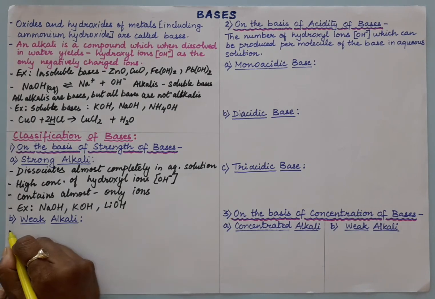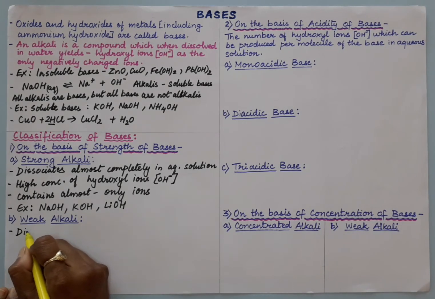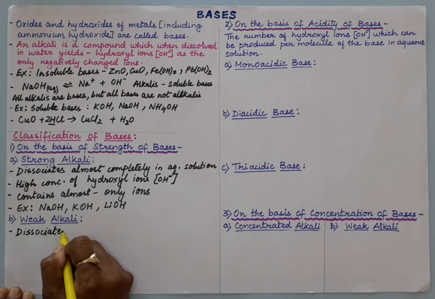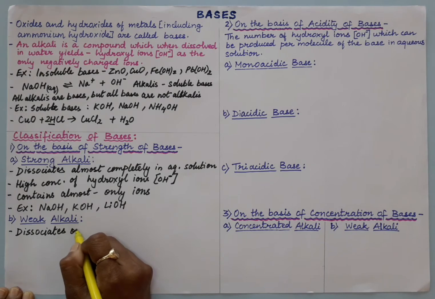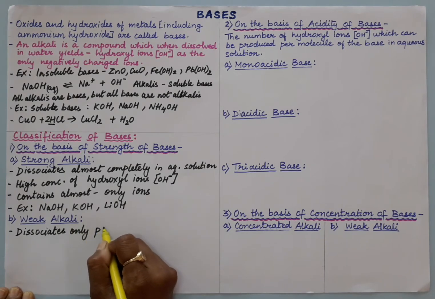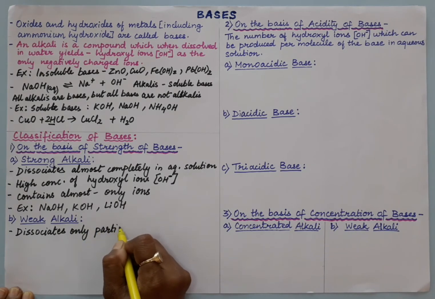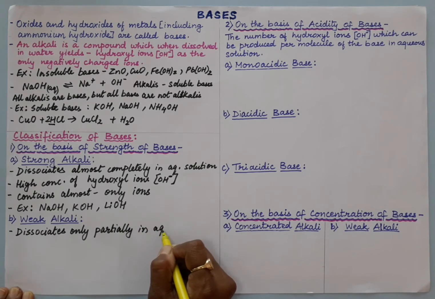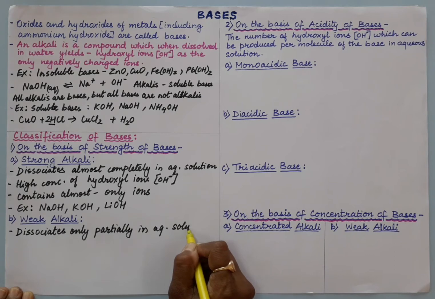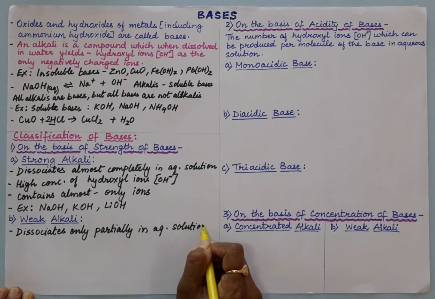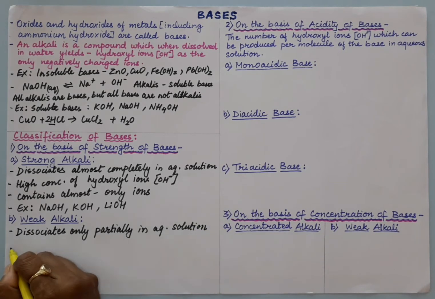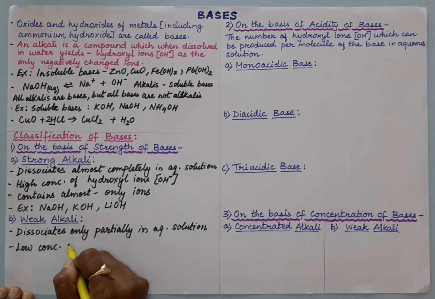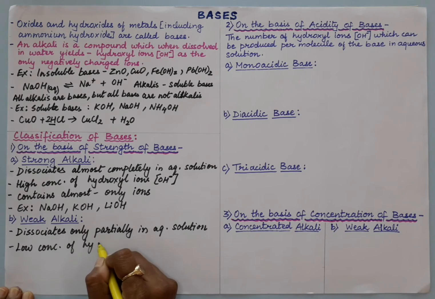Now what are weak alkalis? In weak alkalis, the alkali dissociates only partially. Partial dissociation is taking place, and that is why we will see a very low concentration of ions. So partial dissociation in aqueous solution, and it has a low concentration of hydroxyl ions.